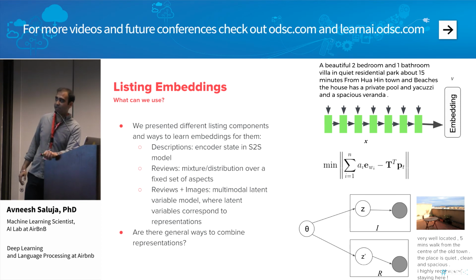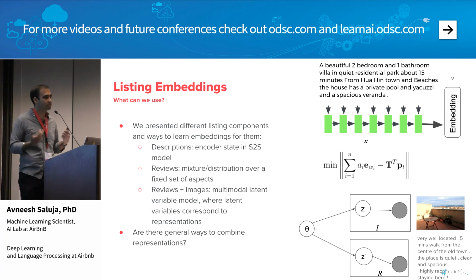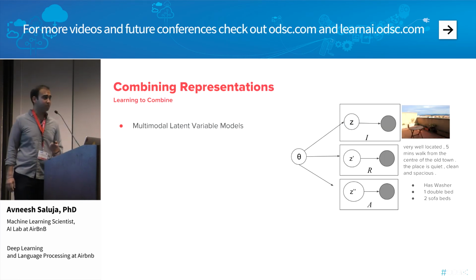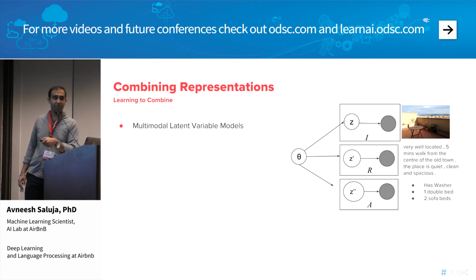So now we have each of these different techniques. Are there general ways to combine all of these representations into one unifying form? The first idea I spoke about refers back to the multimodal latent variable models. What we are currently working on is just the top two modalities, images and reviews, where we learn the set of latent factors from these two.